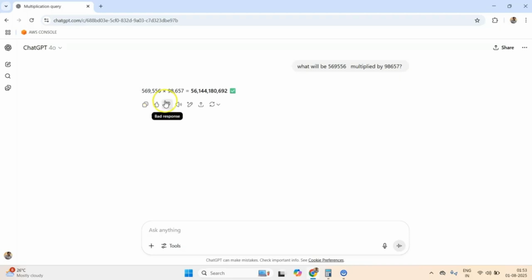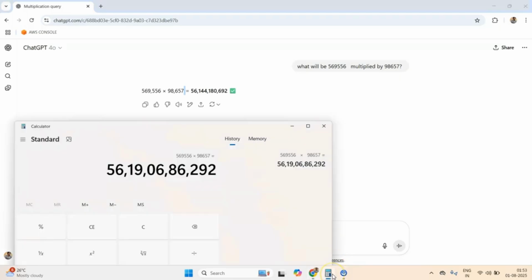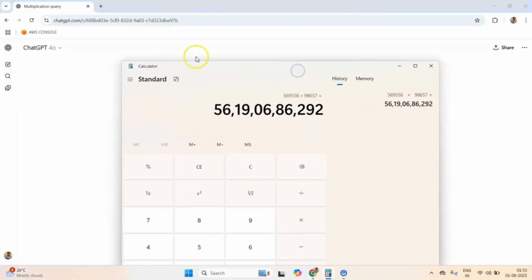There are some extensions. For example, if I tell it to use a tool, or maybe something like Python, it can execute the code and compute the exact multiplication. Now this is what I want to cover in this video: how can I solve these kinds of problems where ChatGPT, or rather OpenAI's API, might not be very good, that is, doing calculations. Okay, so let's see how we can solve this problem.